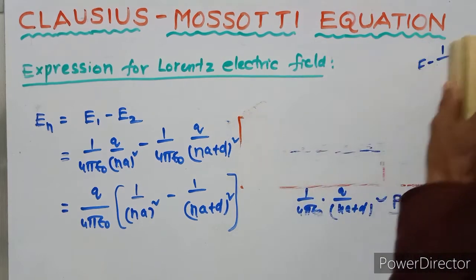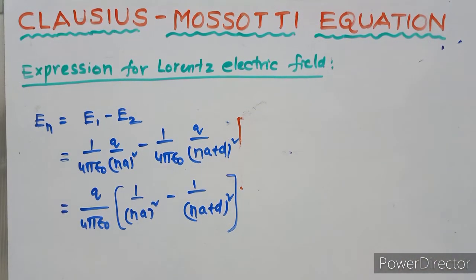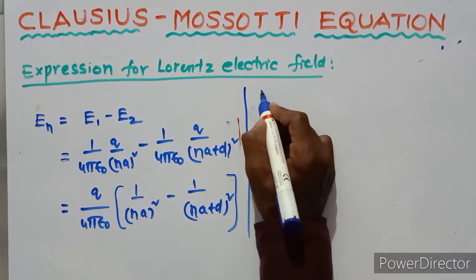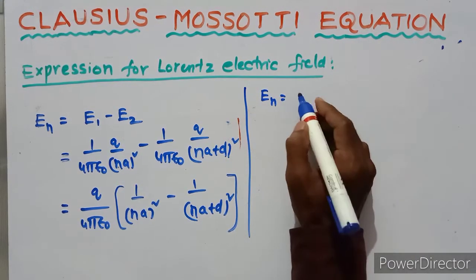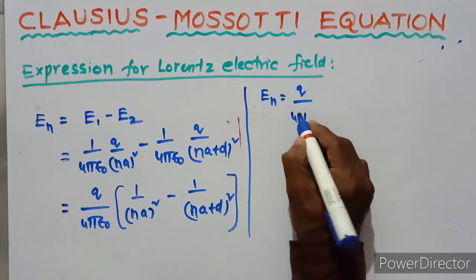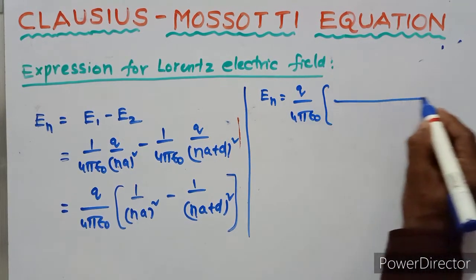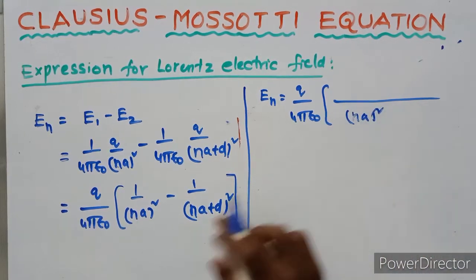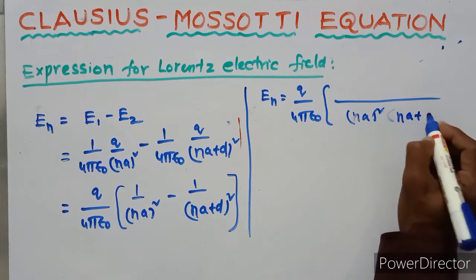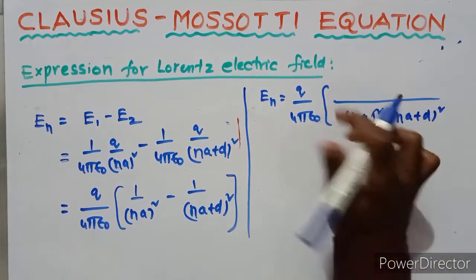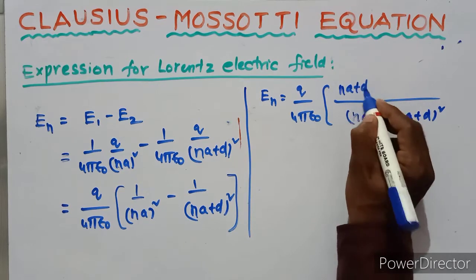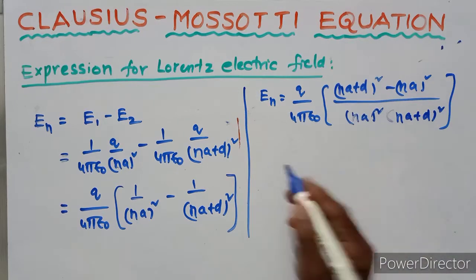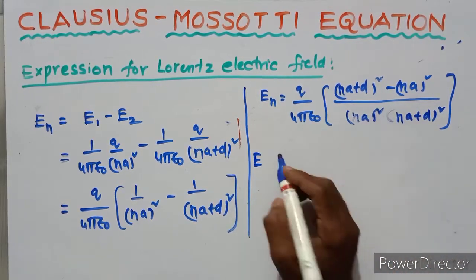Further simplification: the net intensity of electric field is Q upon 4 pi epsilon naught times Na plus d whole square minus Na whole square, over Na whole square into Na plus d whole square. This is the LCM method.